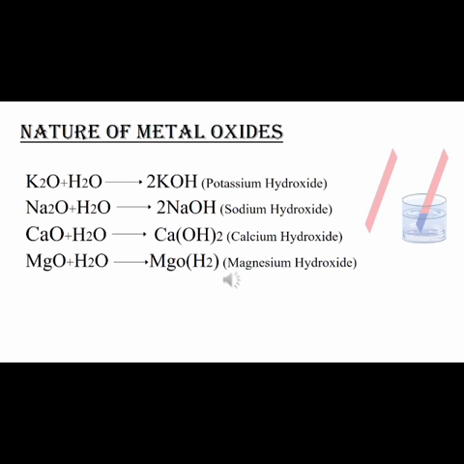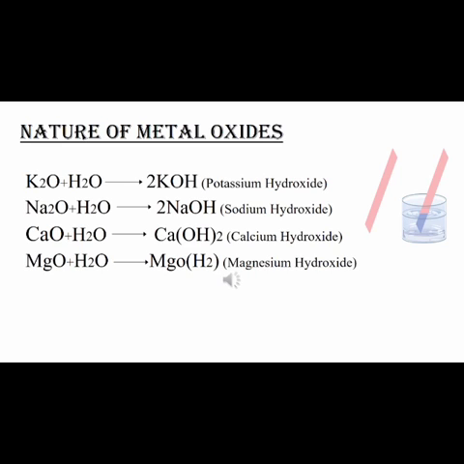So here we will be learning about the nature of metal oxides. To know the nature of metal oxides, the metal oxides which have been obtained have to be dissolved in water to get an aqueous solution, right? Then only can we take a litmus paper and check the nature of these metal oxides. We'll see in further explanation.